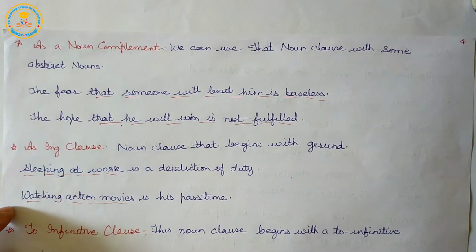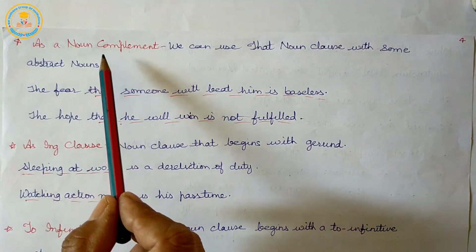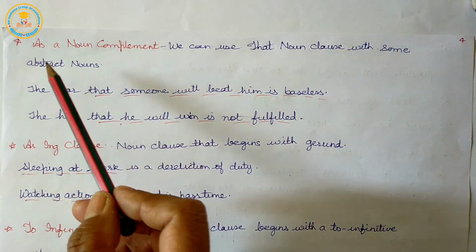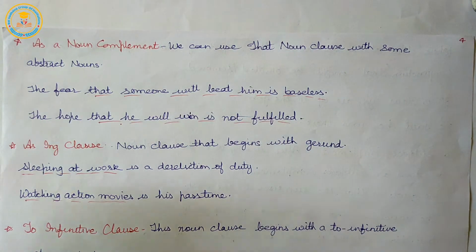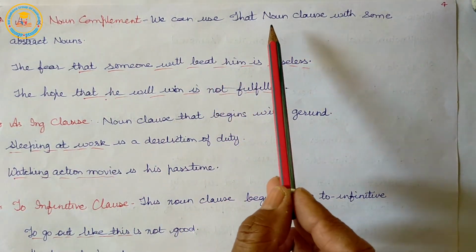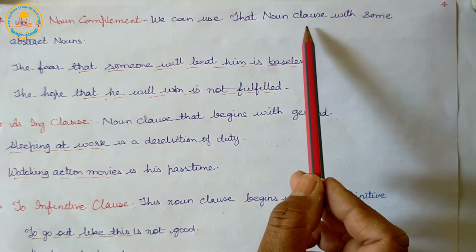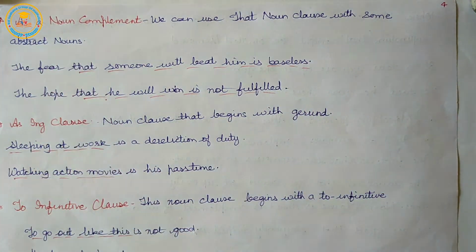Our next use is as a noun complement. It acts or is used as a noun complement. We can use that noun clause with some abstract nouns.